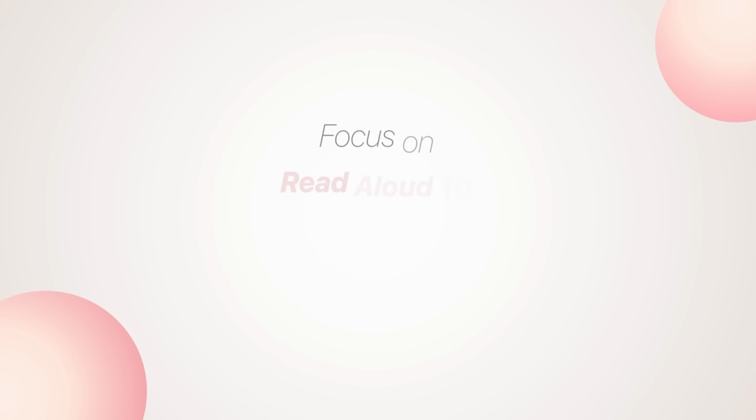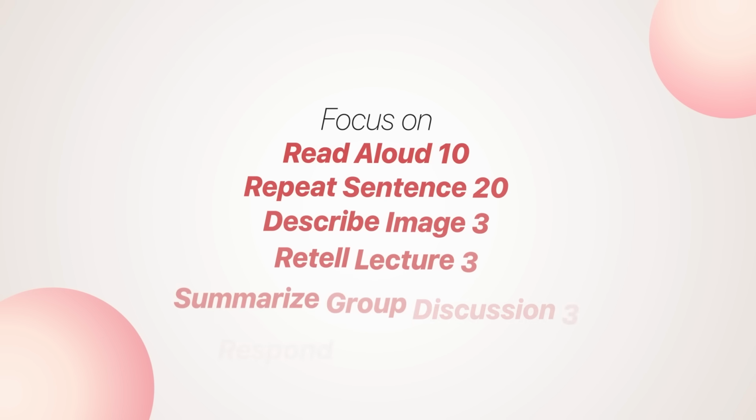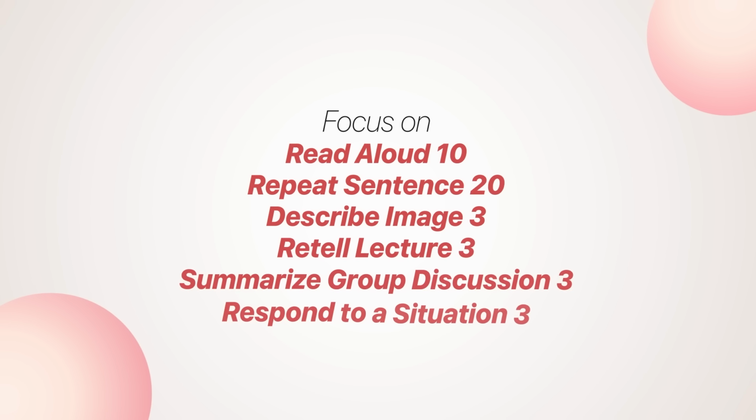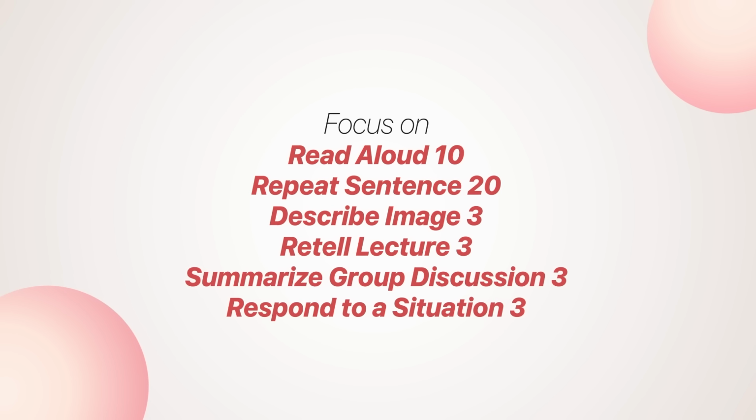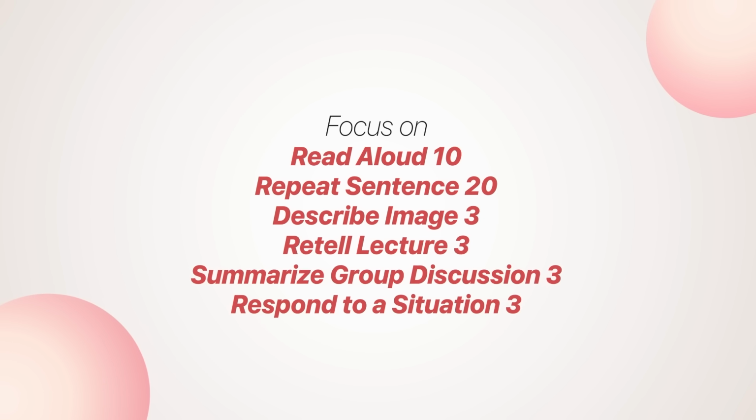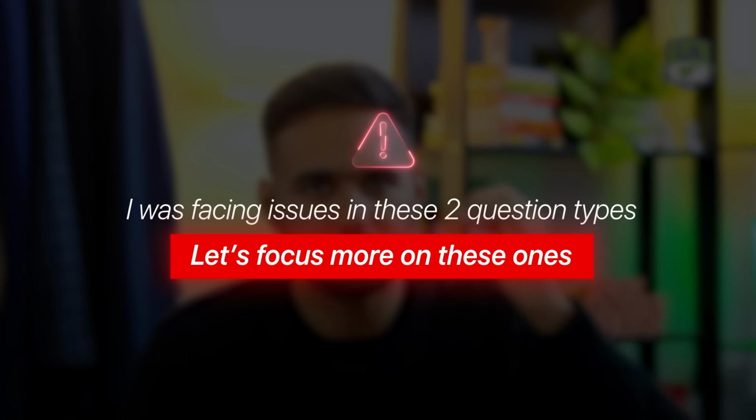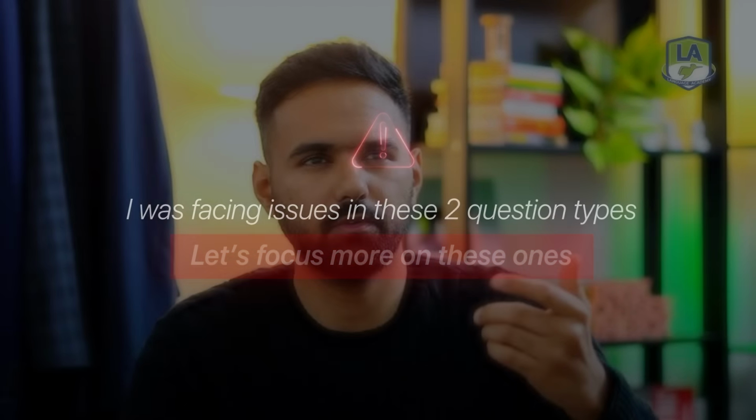So what you need to do, around 10 read aloud, 20 repeat sentence, then 3 describe image, 3 read a lecture, 3 summarize group discussion, 3 respond to situation. But if you're struggling in read a lecture and summarize group discussion, do 6 of those. I really want you to improve and learn that yes, I was facing issues in these 2 question types. Let's focus more on these ones. If you were comfortable with read aloud, instead of 10, just practice a couple of those or just 5 of those.